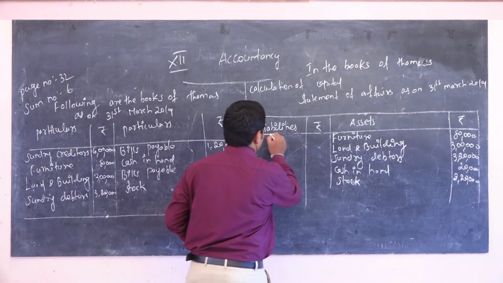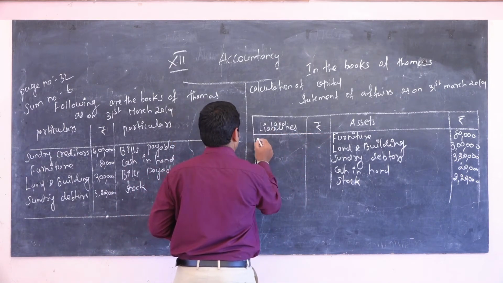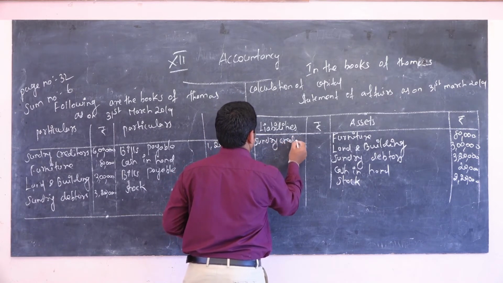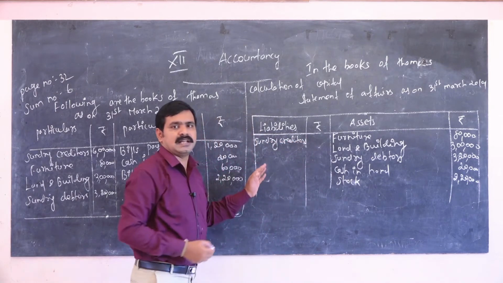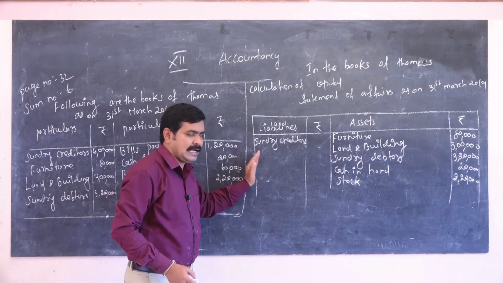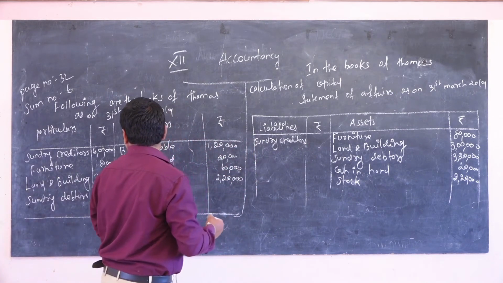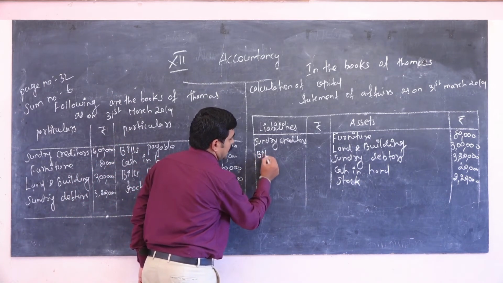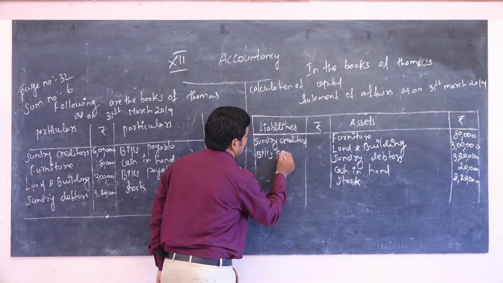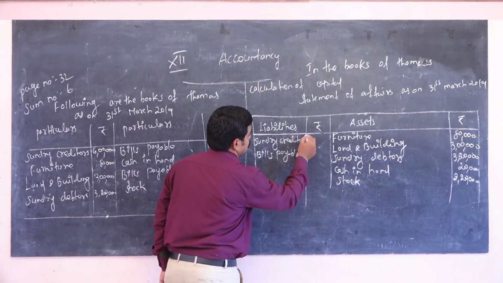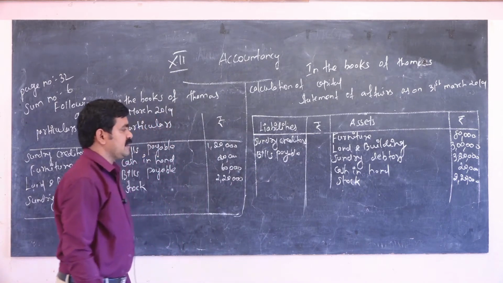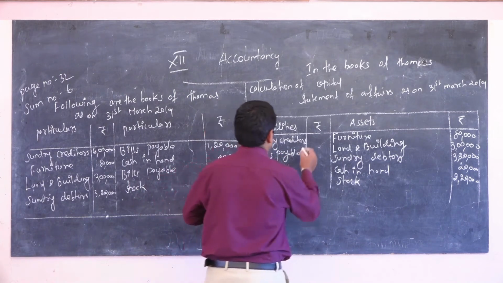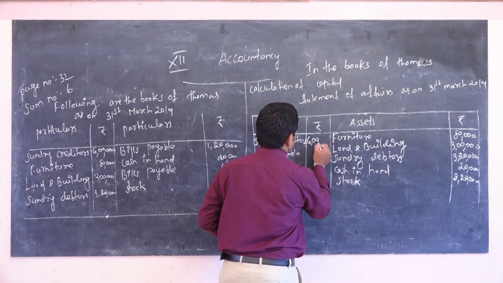Now going to start liabilities. First one is sundry creditors, one of the current liabilities. Next one is bills payable, one of the current liabilities. What is the amount for sundry creditors? 6 lakh.